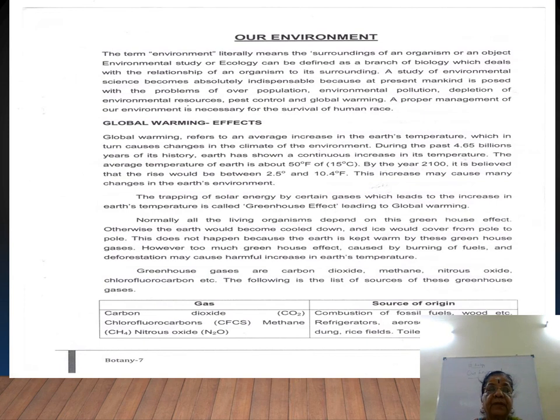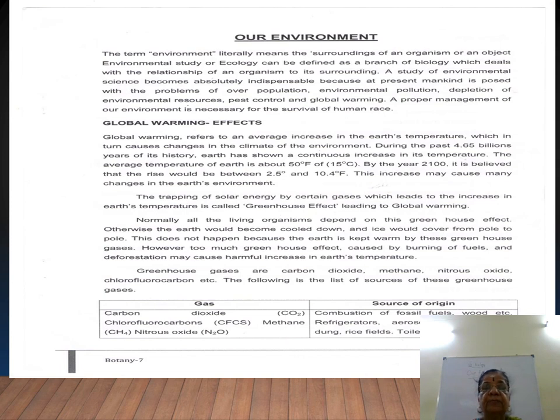The next one, our environment. This is what is in our book. I will explain what is in our book a little, and you have to understand. So the term environment literally means the surrounding of an organism or an object. Environment or environmental study or ecology can be defined as the branch of biology which deals with the relationship of an organism to the surrounding, the interrelationship between the organism and the environment.